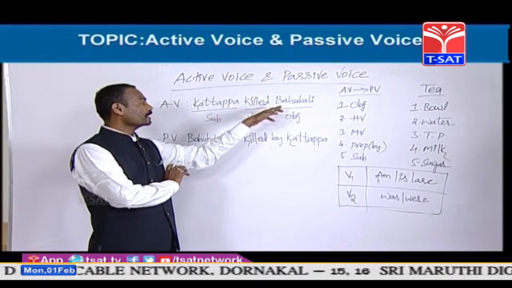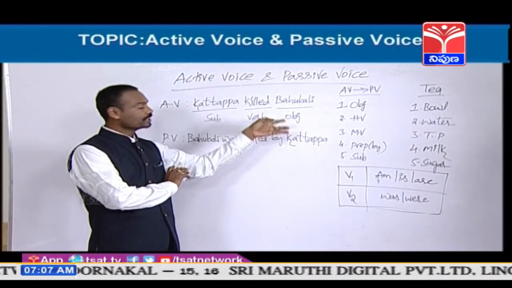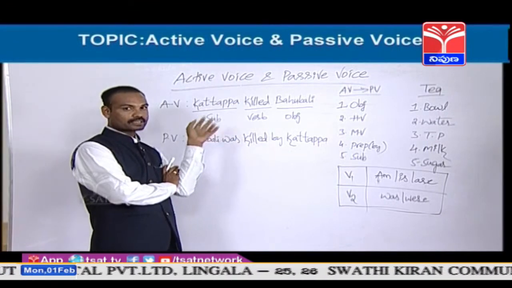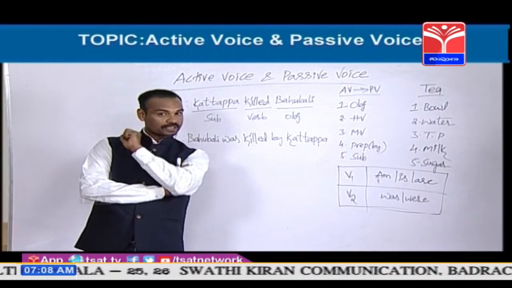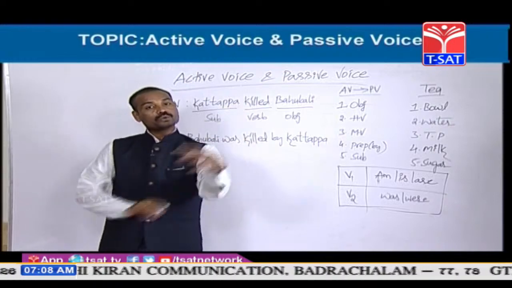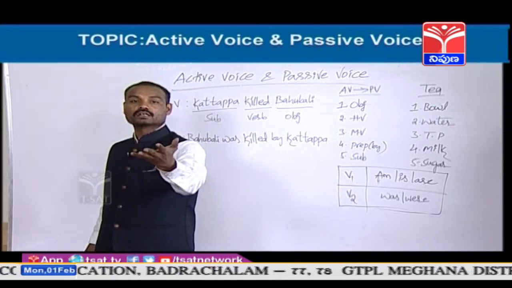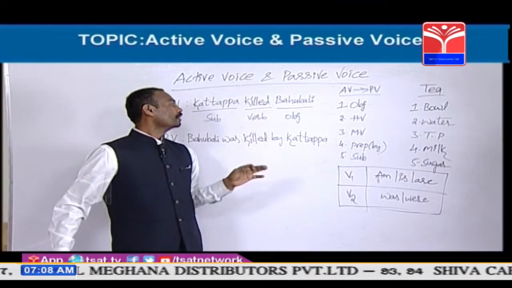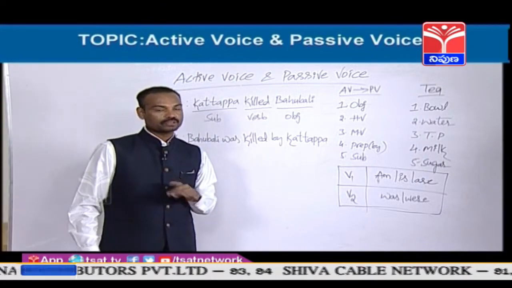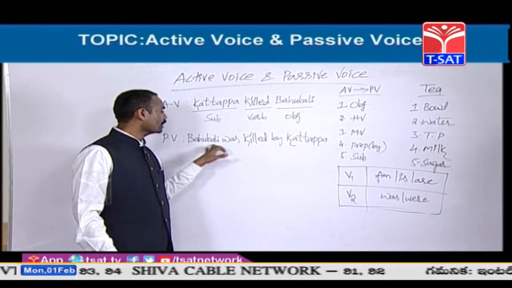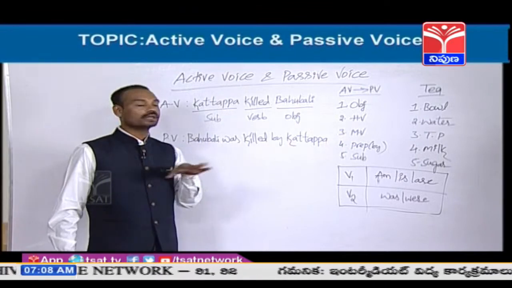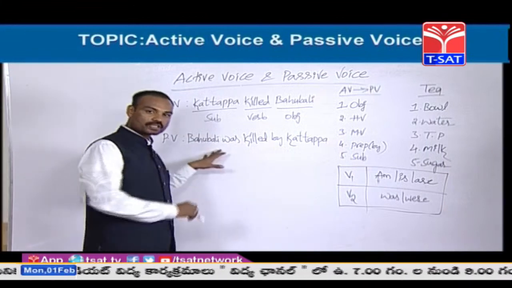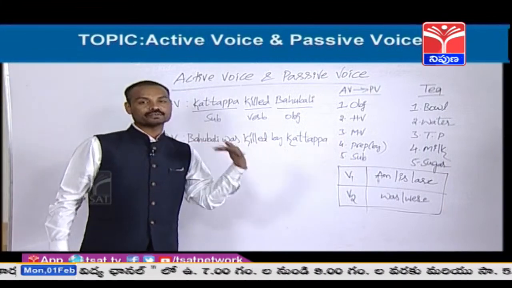So, a person who does the work is called subject, and a person who receives the result of that work is called object. Here, Bahubali is object. See, here is a sentence: Bahubali was killed by Kattappa. This sentence has started with object, so that is called passive voice.